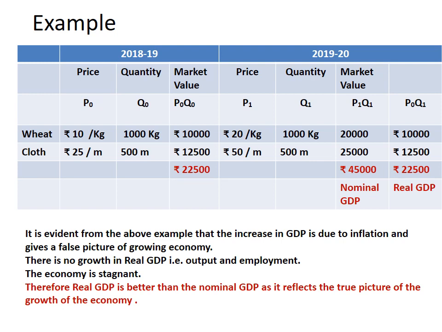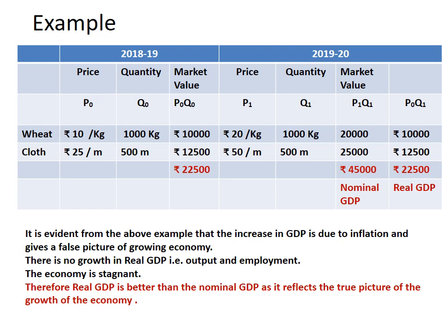In the last column of the table we can see we are taking P0 Q1, multiplying P0 into Q1, the base year price and the current year quantity. In the same way, when we multiply 500 into 25, we will get the value 12,500. Now the real GDP for the year 2019-20 is rupees 22,500.